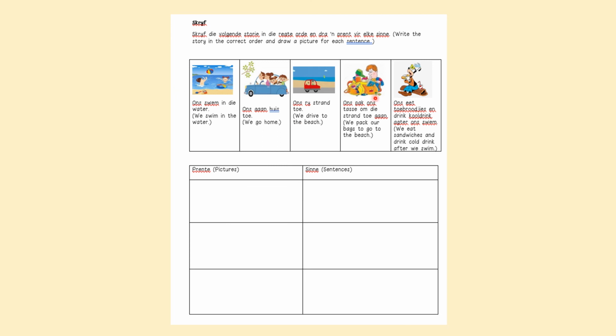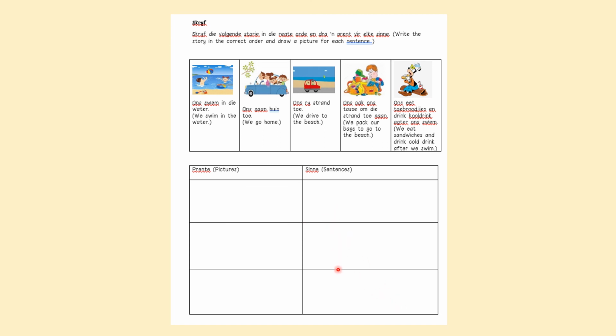Now this story is not in the correct order because you don't swim and then you go home and then you drive to the beach and then you pack your bags for the beach and you eat your sandwiches. So what I want you all to do is you're going to look at the story and you now are going to write it in the correct order. So what do you do first? What do you do second? And what do you do third?